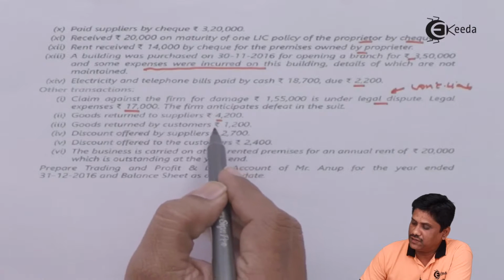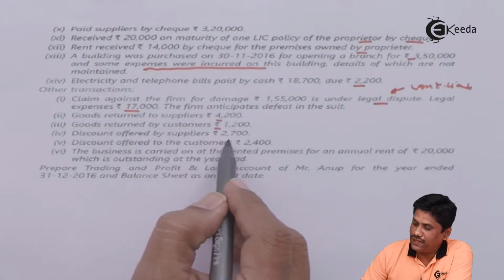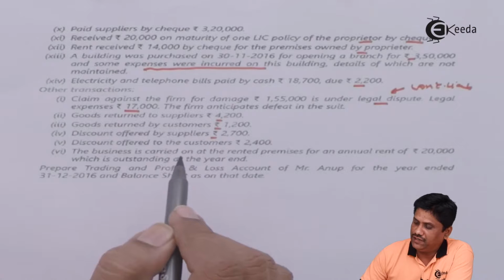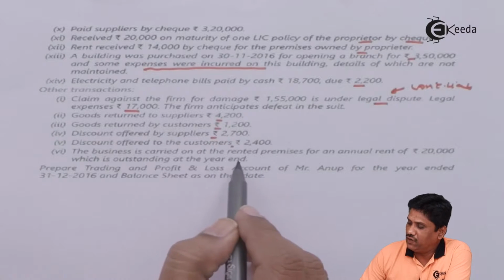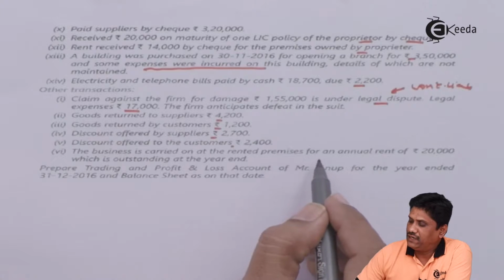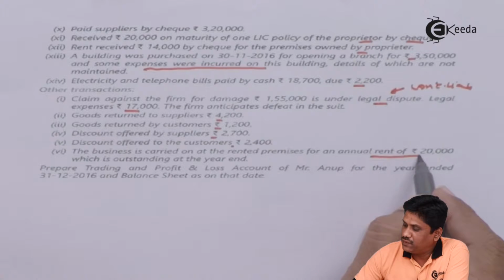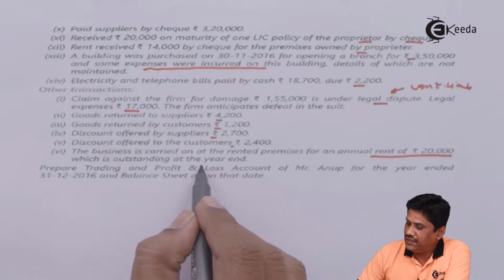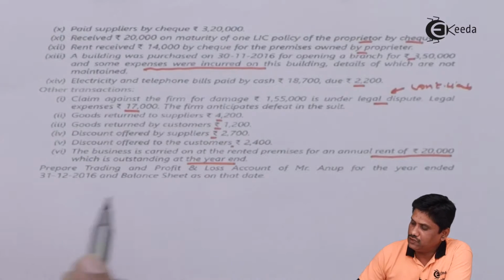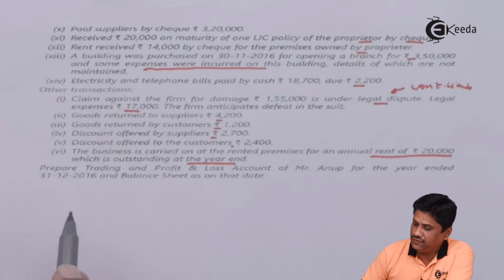Goods returned by customer 1,200. Discount offered by supplier 2,700. Discount offered to customer 2,400. Business is carried on at the rented premises for an annual rent of rupees 20,000, which is outstanding at the year end. Okay, so rent is outstanding at the end of the year.